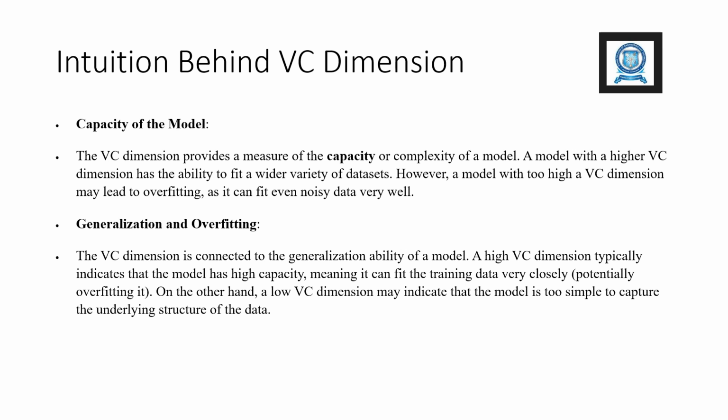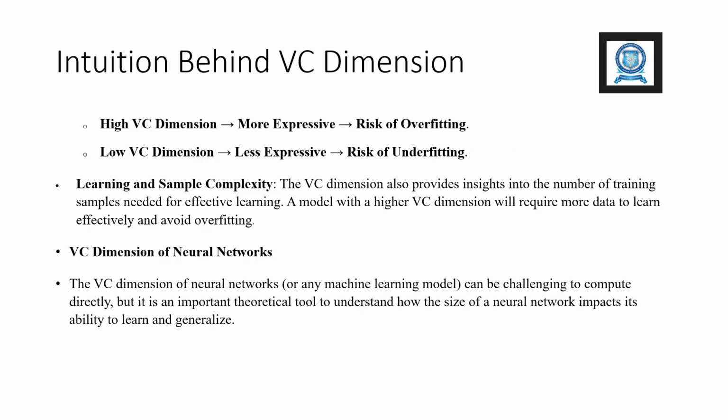Number two, generalization and overfitting. The VC dimension is connected to the generalization ability of a model. A high VC dimension typically indicates that the model has high capacity, meaning it can fit the training data very closely. On the other hand, a low VC dimension may indicate that the model is too simple to capture the underlying structure of the data. High VC dimension, more expressive, risk of overfitting. Low VC dimension, less expressive, risk of underfitting.